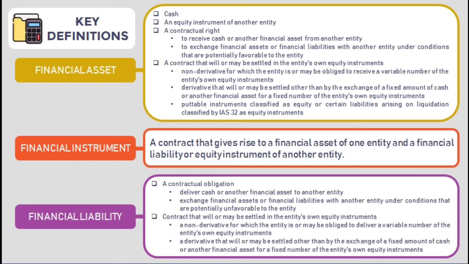It could be a non-derivative for which the entity is obliged to deliver a variable number of the entity's own equity instruments. A derivative that will or may be settled other than by the exchange of a fixed amount of cash or another financial asset for a fixed number of the entity's own equity instruments. So examples of financial liabilities include payables, loans from other entities, issued bonds, other debt instruments, obligations to deliver the entity's own shares for a fixed amount of cash, and written put options.